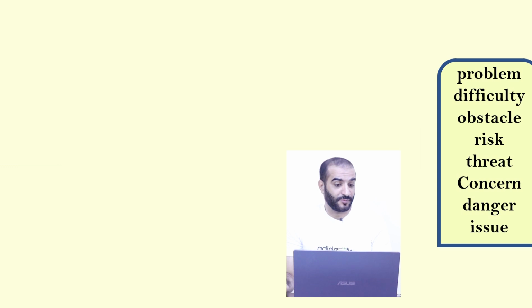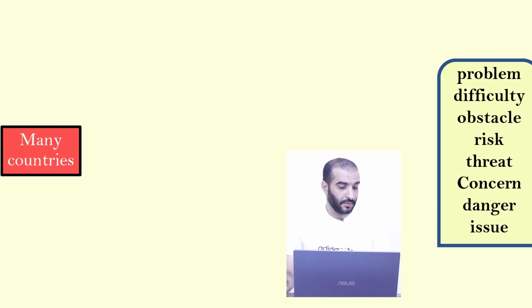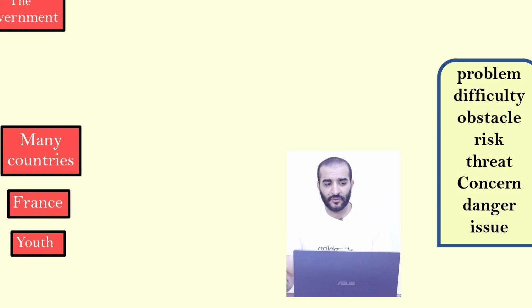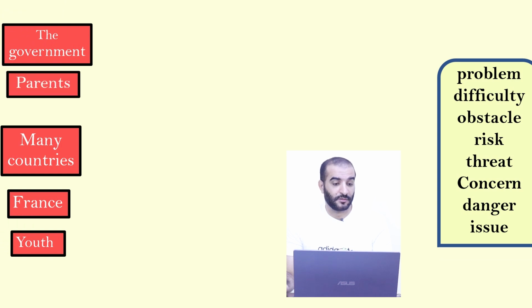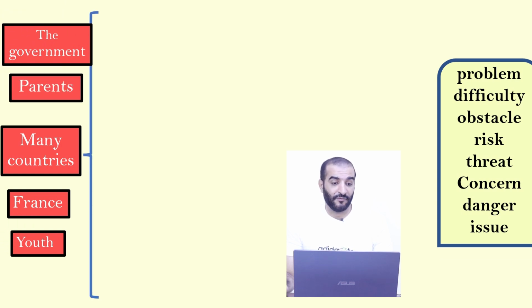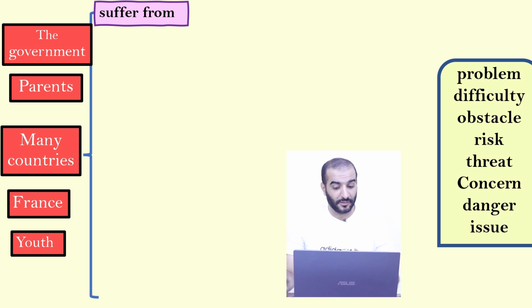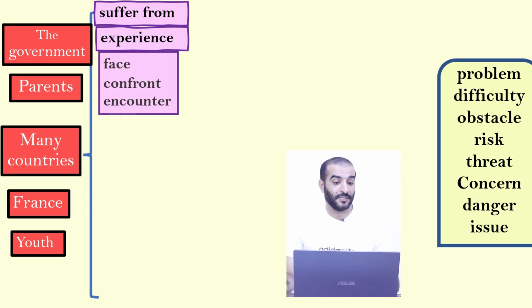Let's start structuring positive sentences. We start with the subject, which is affected by the negative causes. Many countries, France, society, youth, community, the government, anything, parents. And then we need to have the verb. For instance, suffer from, be aware, pay attention to the subject-verb agreement. If it's plural, if it's singular, if it's in the past, you change the verb, conjugate it. Experience as a verb. Face, confront, encounter, alleviate.